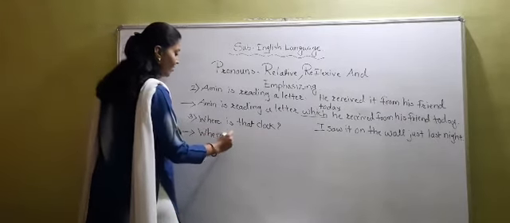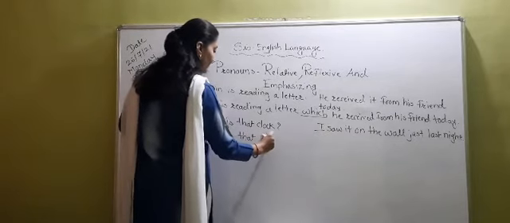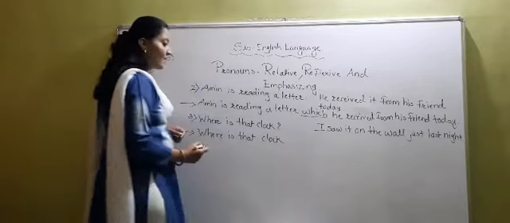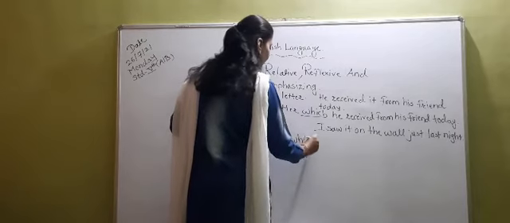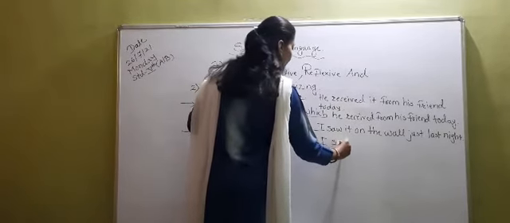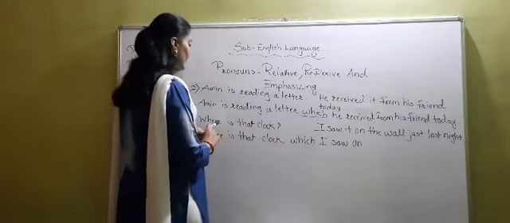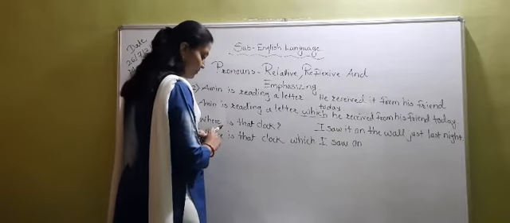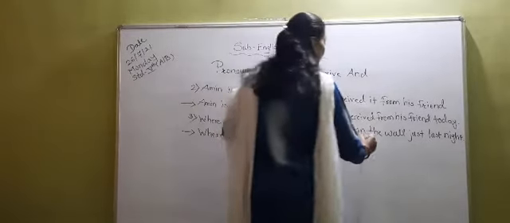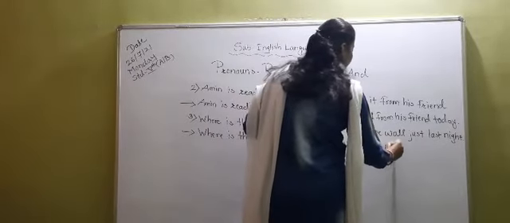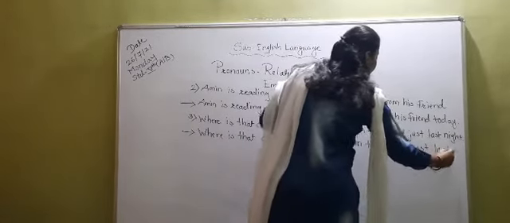Where is that clock which I saw on the wall just last night?